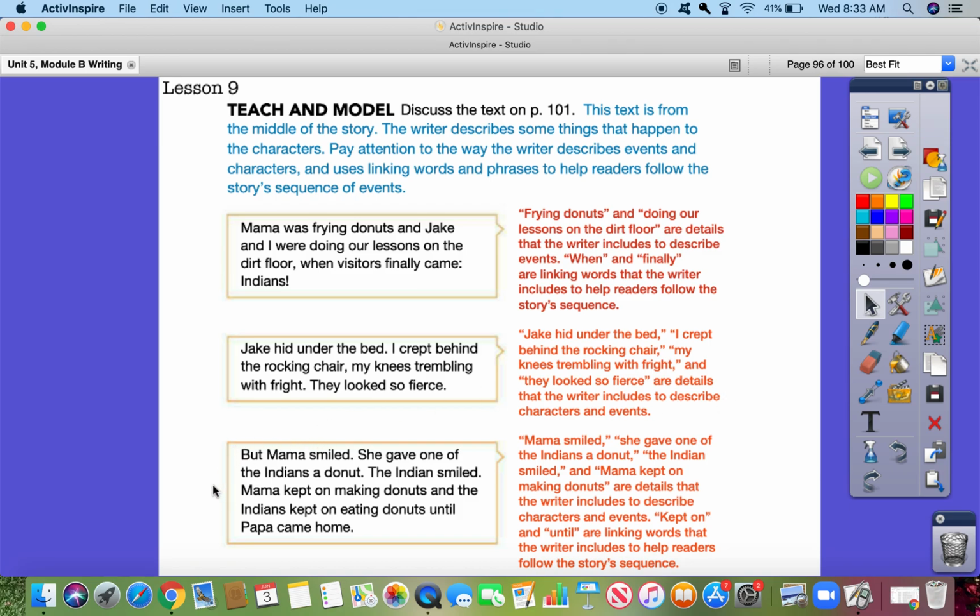But Mama smiled. She gave one of the Indians a donut. The Indian smiled. Mama kept on making donuts, and the Indians kept on eating donuts until Papa came home. Mama smiled, she gave one of the Indians a donut, the Indian smiled, and Mama kept on making donuts are details that the writer includes to describe characters and events. Kept on and until are linking words that the writer includes to help readers follow the story sequence.